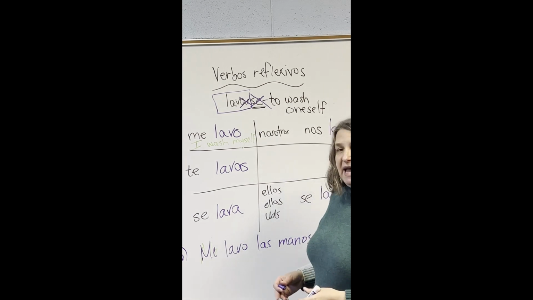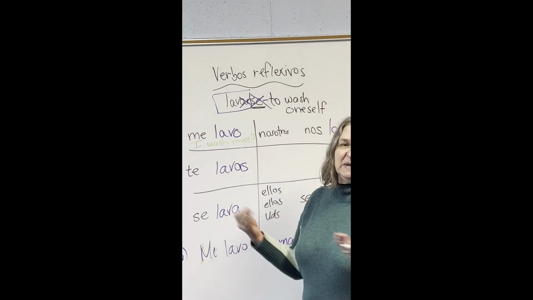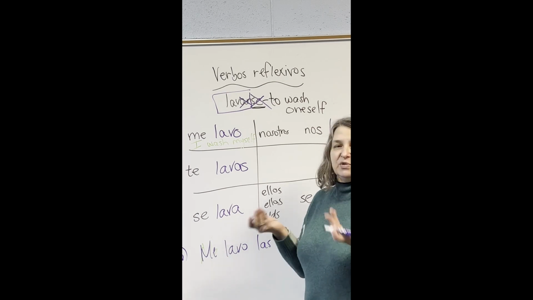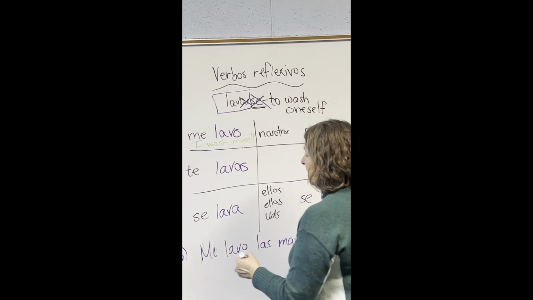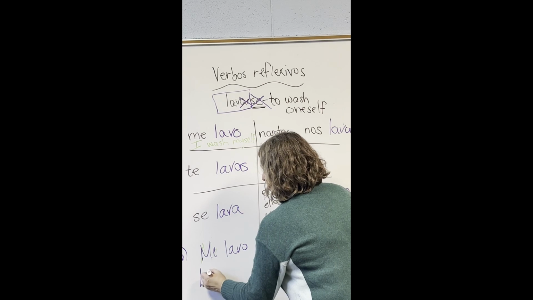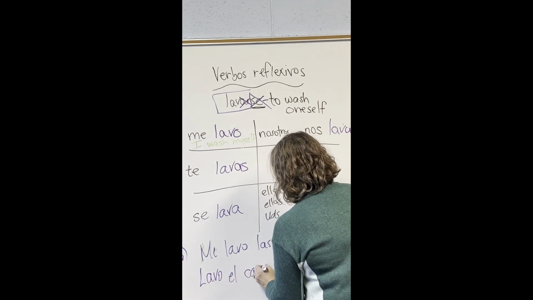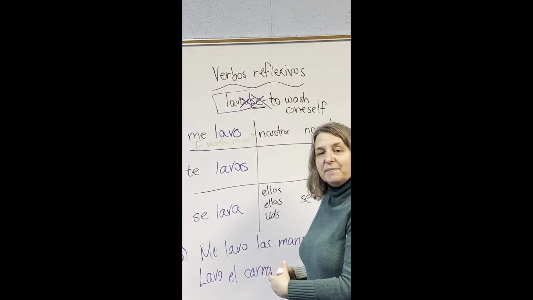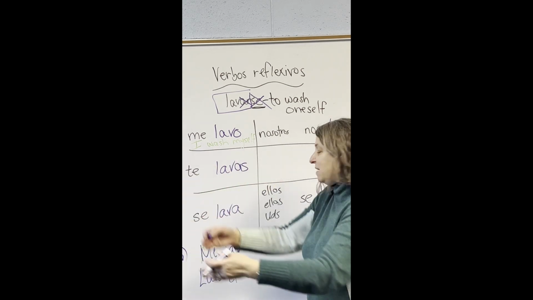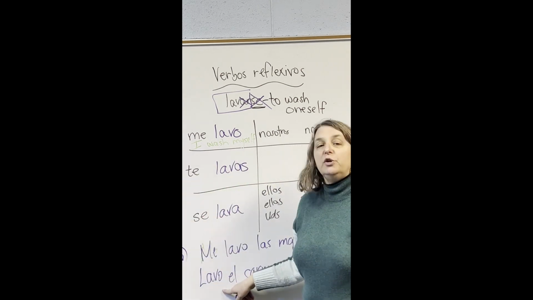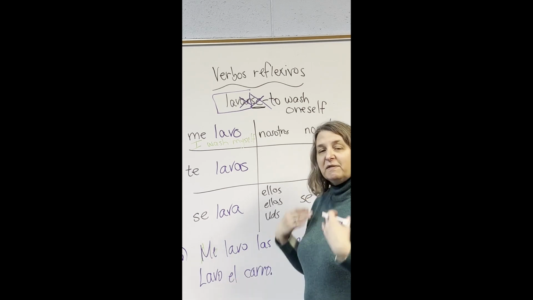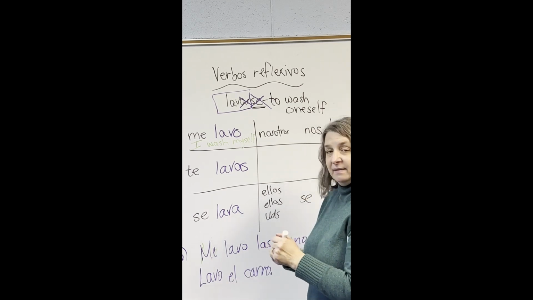I wash my hands, and here you say las manos because again, we know we're doing it to ourselves, so we can just say las manos. But then if I say lavo el carro, then that's something I'm doing to another object, and so no me, no reflexive pronoun. How's that?